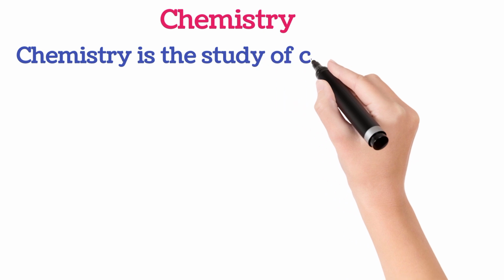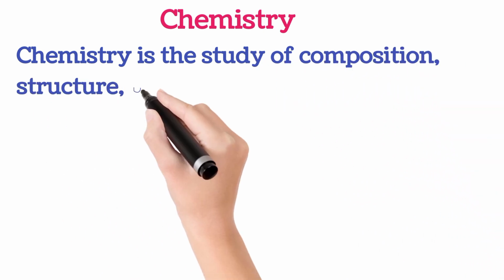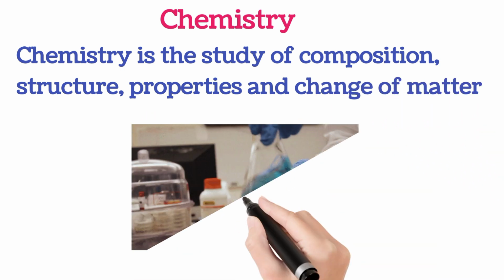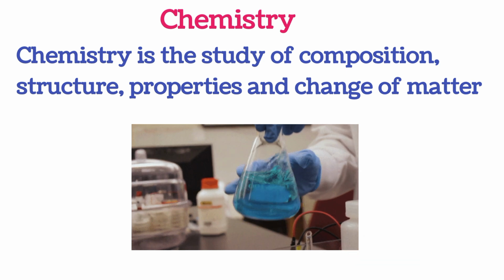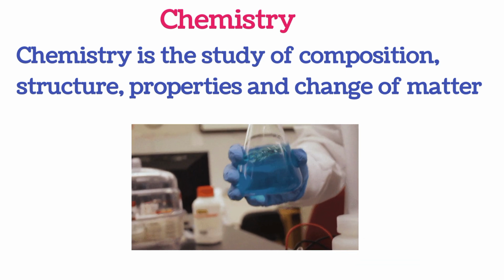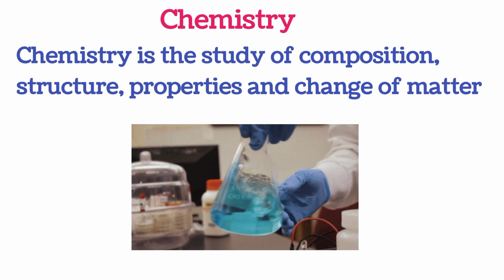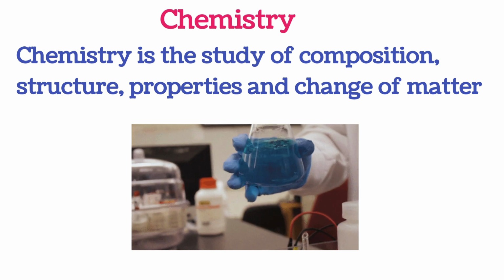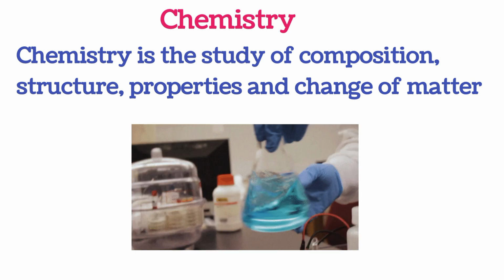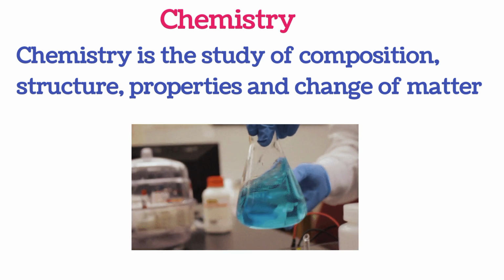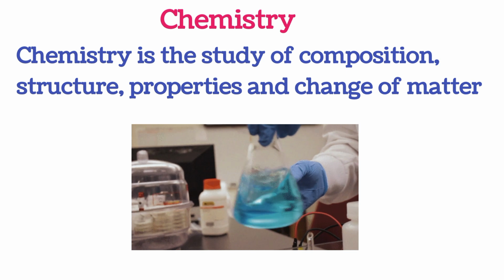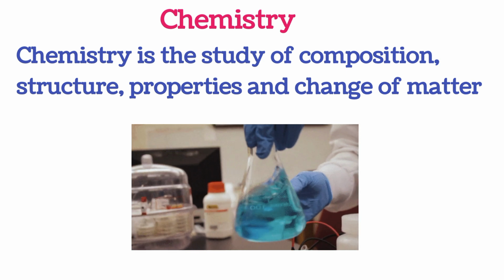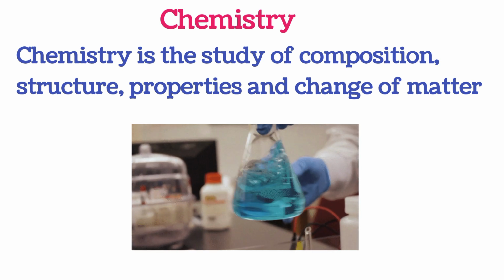Chemistry is the study of composition, structure, properties, and change of matter. So generally, chemistry is a branch of science that tries to study the chemical composition, the structure, properties, and how matter changes. For example, if you have a solid, in chemistry you check the composition of that solid, the structure of that solid, the properties of that solid, and how it changes in both physical and chemical processes. And that is how we describe chemistry.